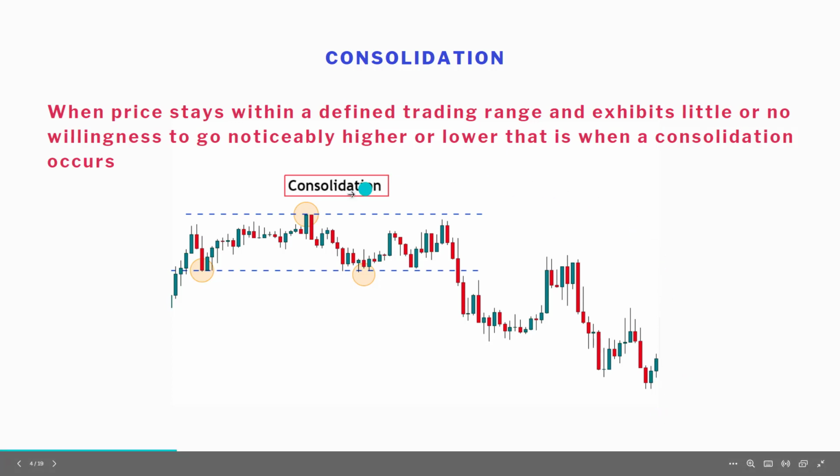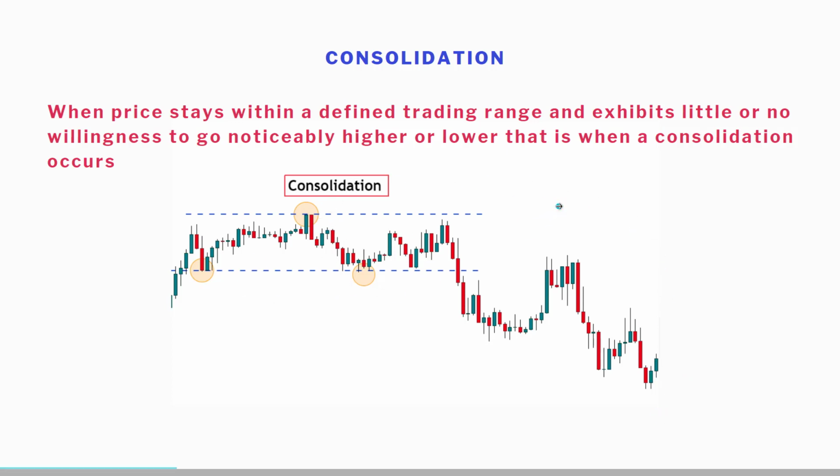So this is what we call the accumulation stage, basically where the orders are accumulated. Before you can buy something, you need a seller, and before you can sell something, you need a buyer. And that's exactly what is happening in a consolidation. If you want to buy, you need somebody that can sell for you. So we can call this place the money spot, where buyers and sellers meet, and then the smart money plays the biggest game in this kind of environment. I hope this is explanatory enough for you. So a consolidation is typically seen here. When I go back to the chart, I'm going to show you everything in detail.